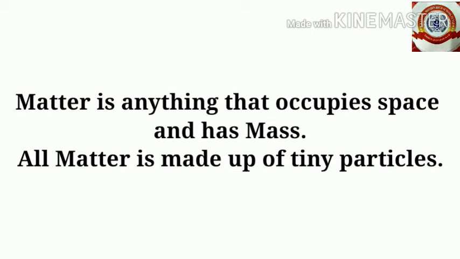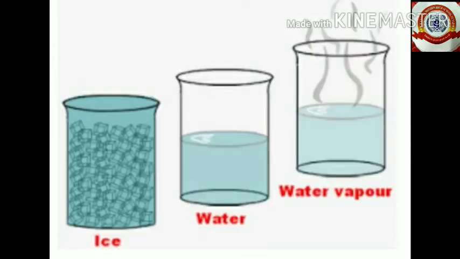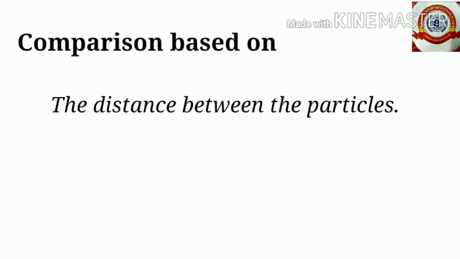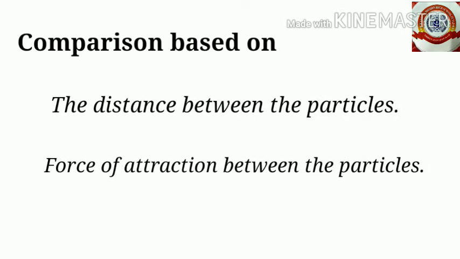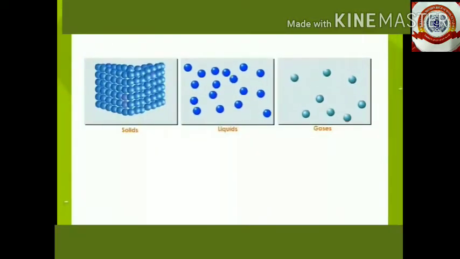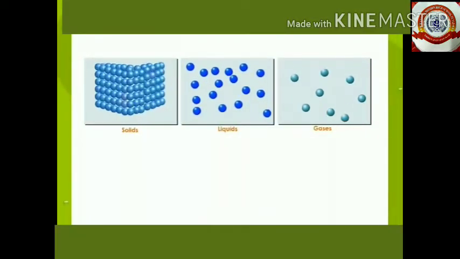All matter is made up of tiny particles. For example, ice, water, and water vapor are all made up of tiny particles, that is, the water molecules. So let's compare the three based on the particle level: the distance between the particles and the force of attraction between the particles. We already discussed the shape and volume, compressibility and rigid or fluid nature of the three states of matter.